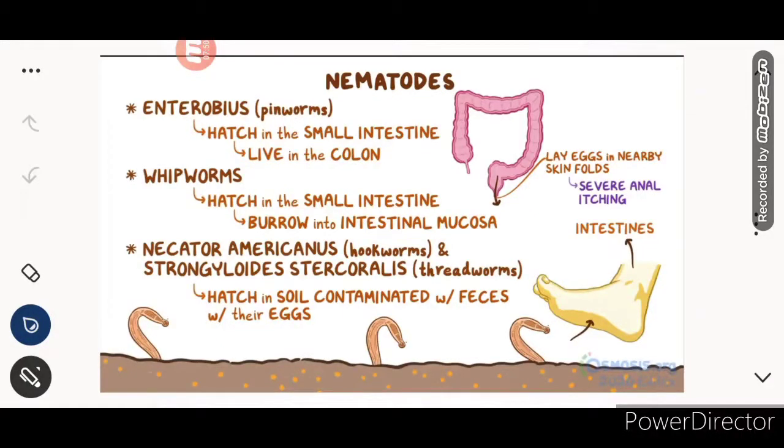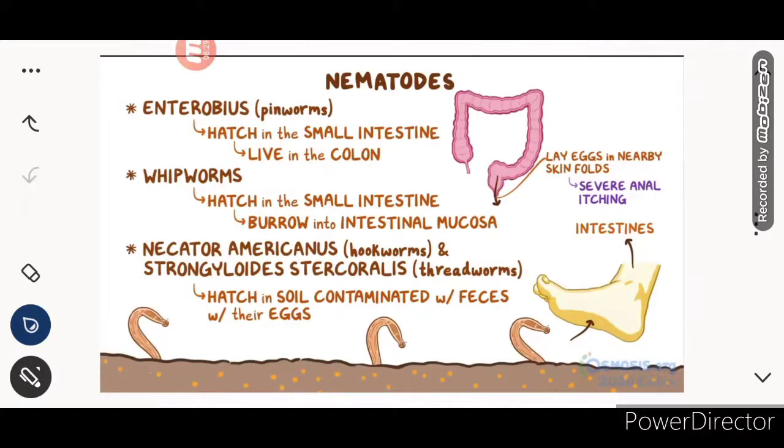Okay, so what will pinworms do? They lay eggs in nearby skin folds. During the night they come out of the cavity and lay eggs in the nearby skin folds and cause severe anal itching. And how do they enter the body? If we are walking barefoot on contaminated places containing the nematodes, then they can enter and attach to the intestine, and then lay eggs in the skin folds of the anal canal, causing severe anal itching. So this is all about the pinworms.